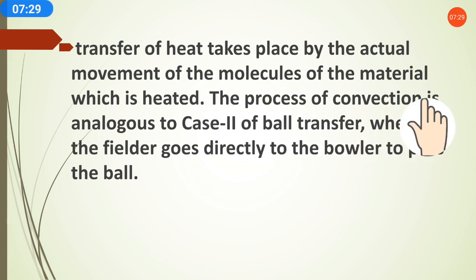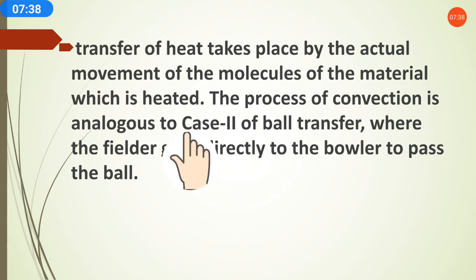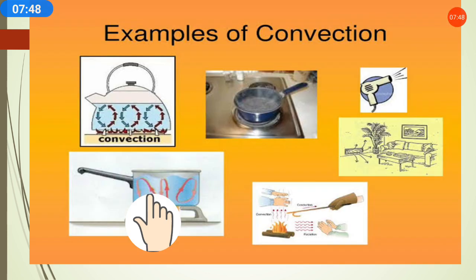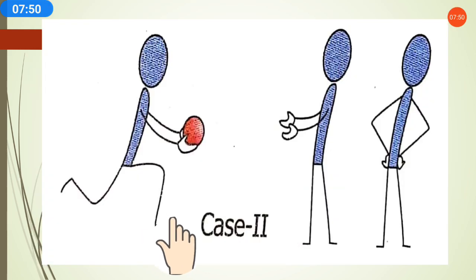So the process of convection is analogous to case 2 of the ball transfer. The first case was for conduction. So here case 2 of the ball transfer will be for convection, where the fielder goes directly to the bowler to pass the ball. Let's see. Here this is case 2. Here the fielder is directly going, which means there is a distance between the fielder and the bowler.